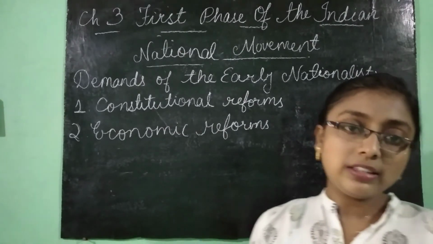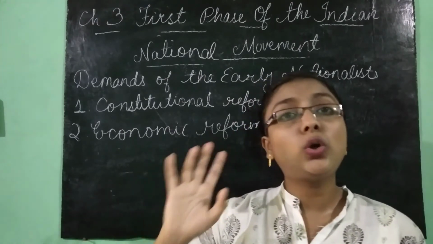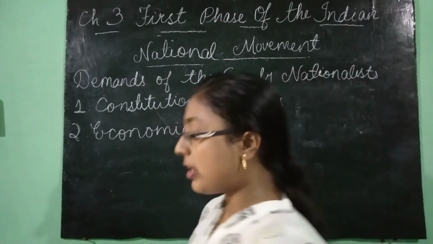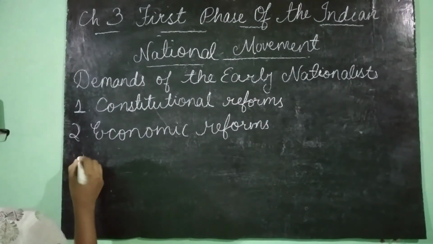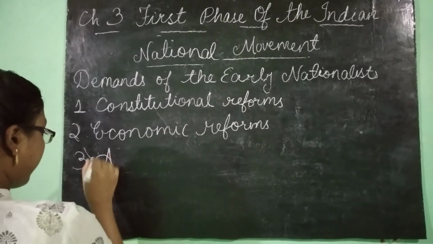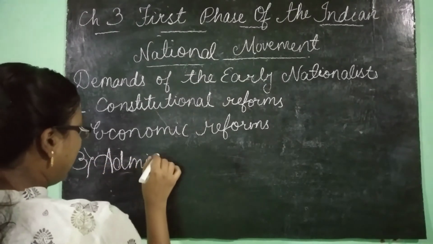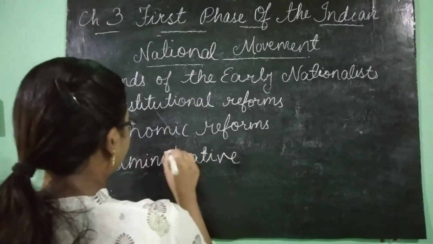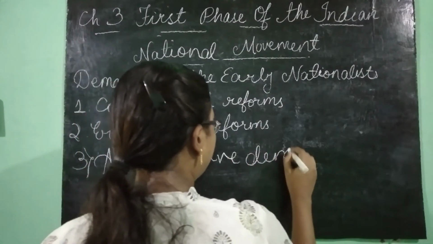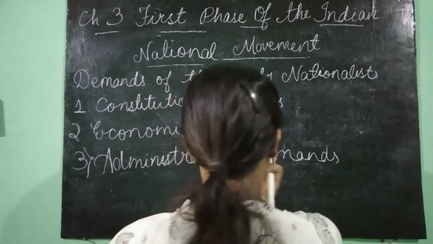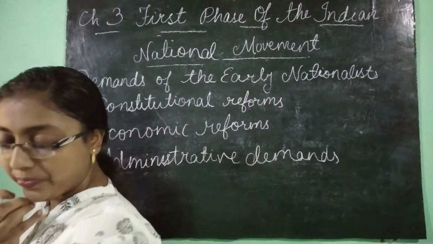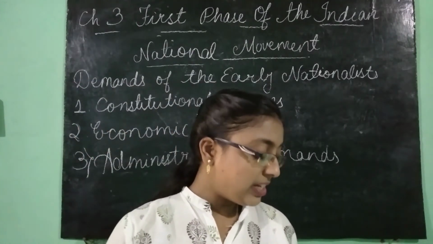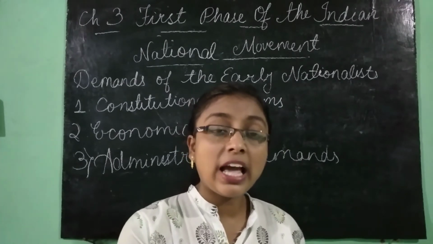So they said that these taxes should be totally abolished. Now the third one is administrative demands. What are the administrative demands? They wanted that some reforms should be done in the administrative area also. Like, they demanded Indianization of services through simultaneous Indian civil service exam in England and India.